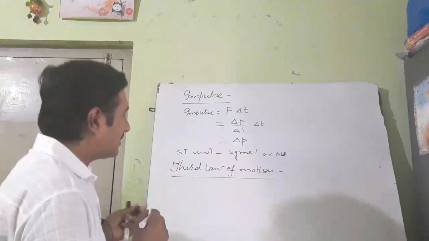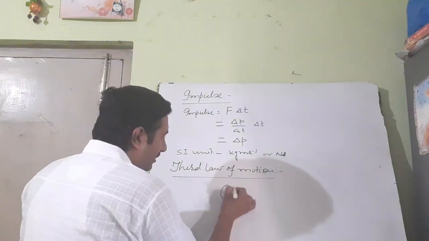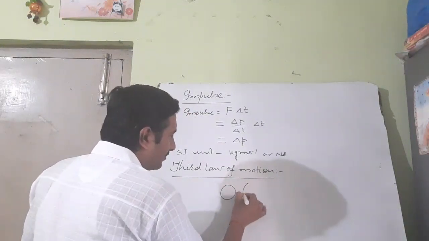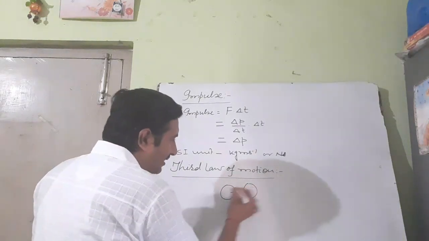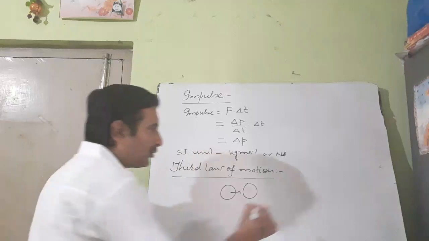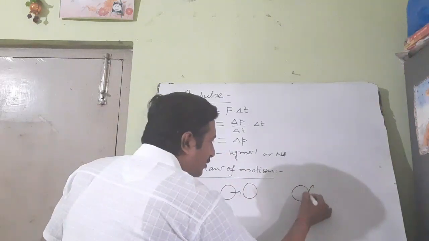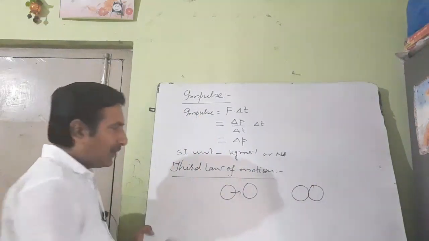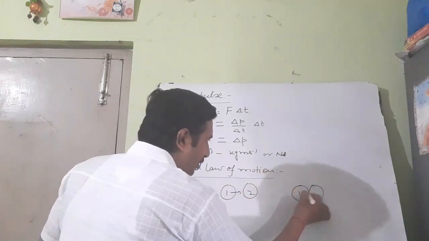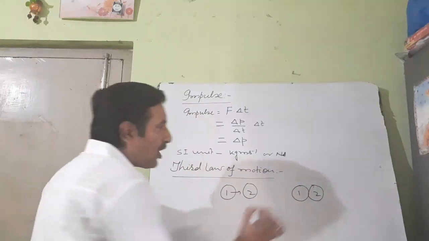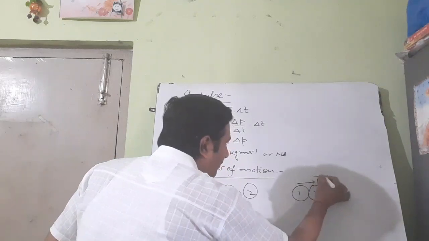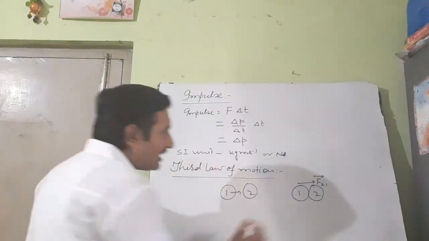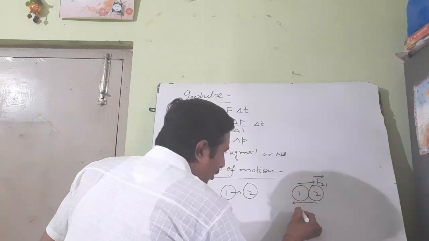Let us consider an example. This is a ball and this is another ball. When the first ball strikes the second ball, they come in contact with each other. The first ball applies a force on the second ball. This is called F21. And the second ball applies a force on the first ball.